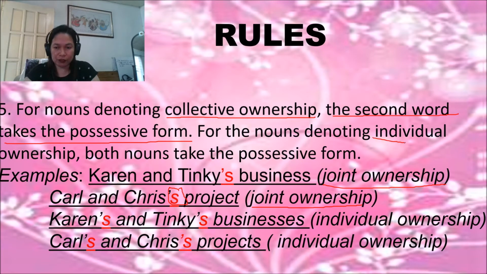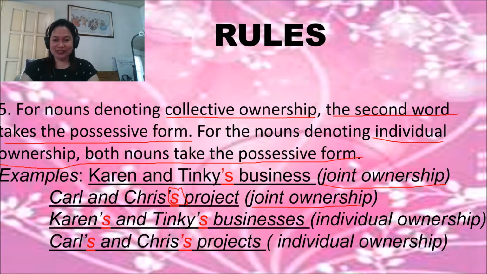And the next one, for nouns denoting individual ownership. If it is individual ownership, both nouns take the possessive form. For example, Karen's and Pinky's businesses. Why do both of them have apostrophe s? Because it is individual ownership.